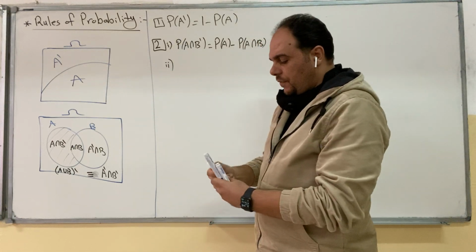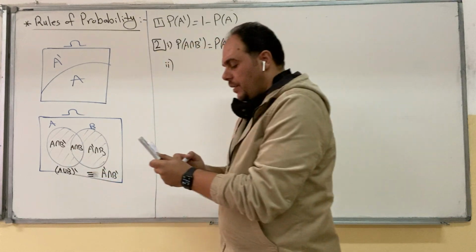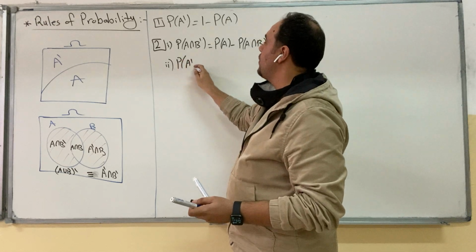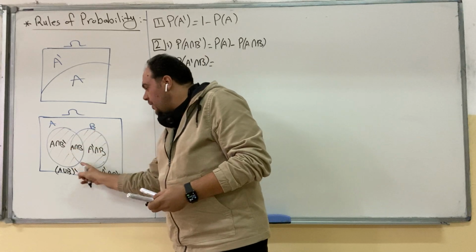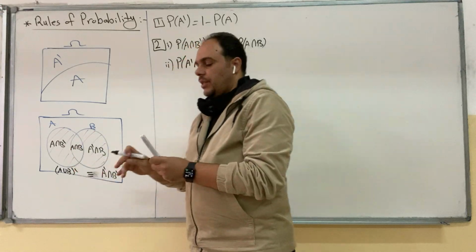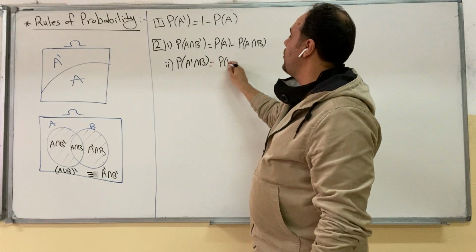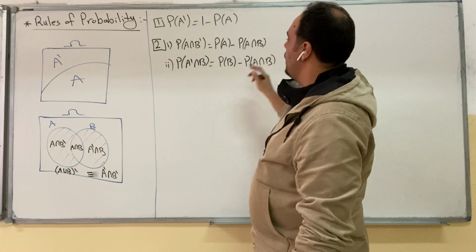Similarly for this region. This one is B only. Probability of B only, or A complement intersection B, is equal to... This region is part of B without the intersection. So to find the probability of A complement intersection B, it's probability of B minus probability of the intersection.